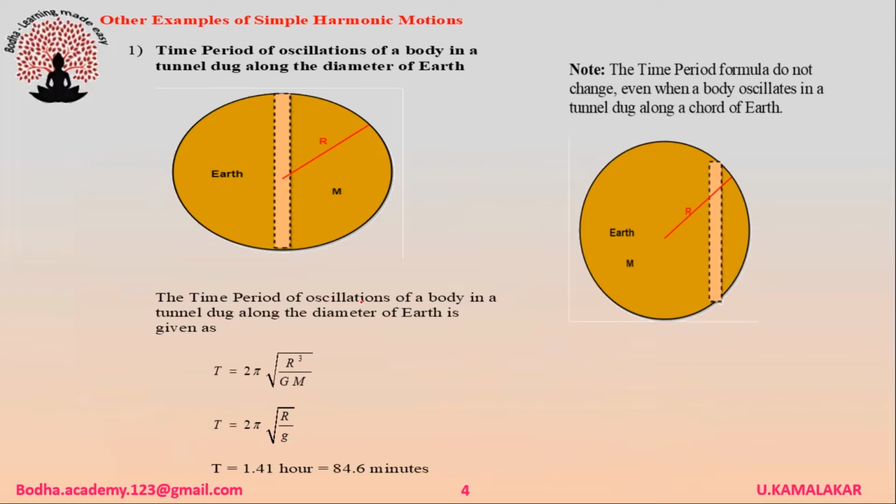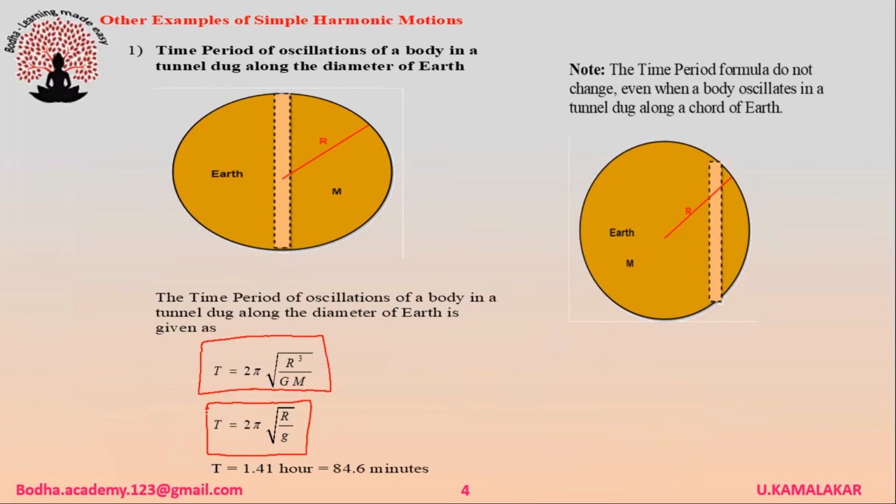Now we'll discuss various examples of simple harmonic motion. First one, the time period of oscillations of a body in a tunnel dug along the diameter of Earth is given as T = 2π √(R³/GM), where R is the radius of Earth and M is the mass of Earth. This formula can also be expressed as T = 2π √(R/g). On simplifying, we get T = 1.41 hour.